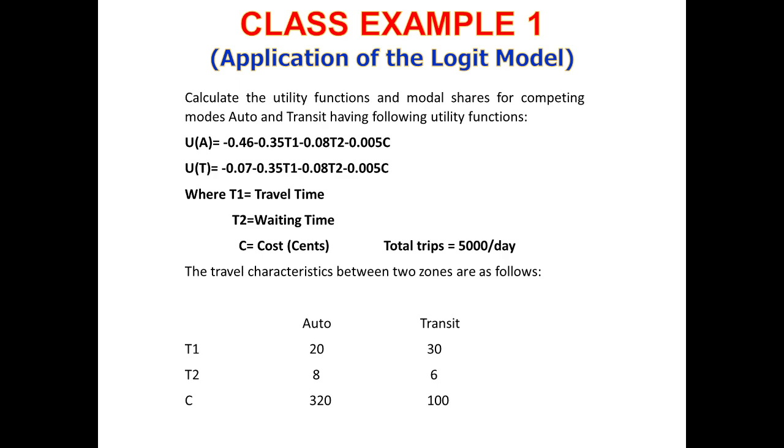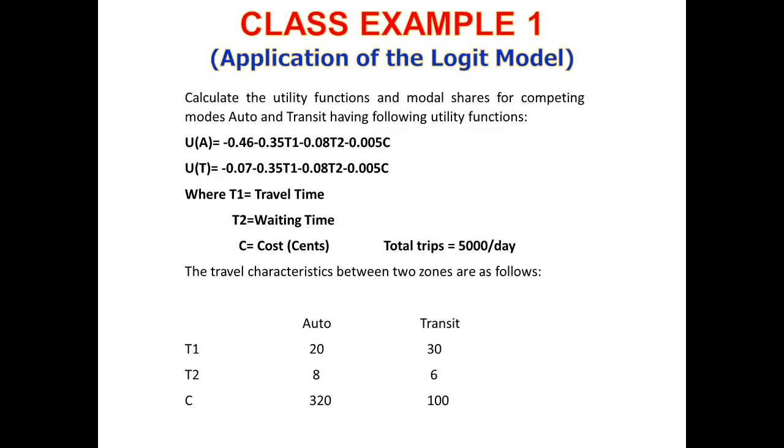We have also been provided with the total trips, which are 5,000 trips per day. And the values of these three variables for each mode, auto and transit, are available with us. So we have to find out the utility functions of these two modes, and from that we have to calculate the modal share of each mode as well.